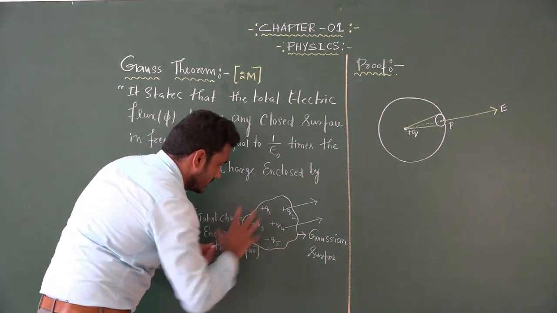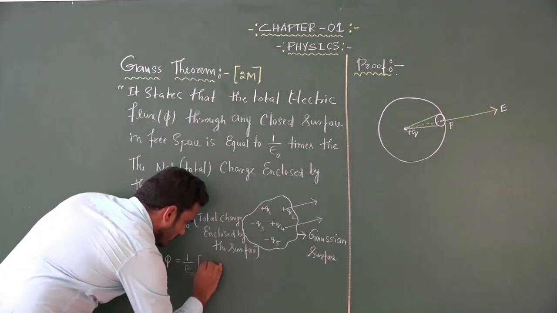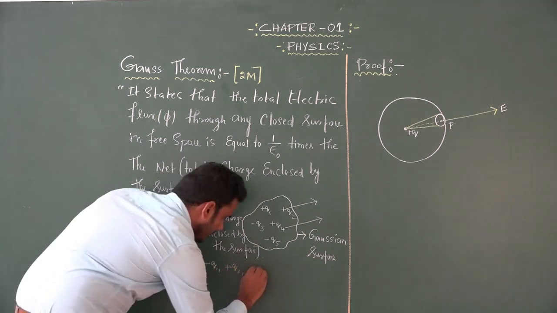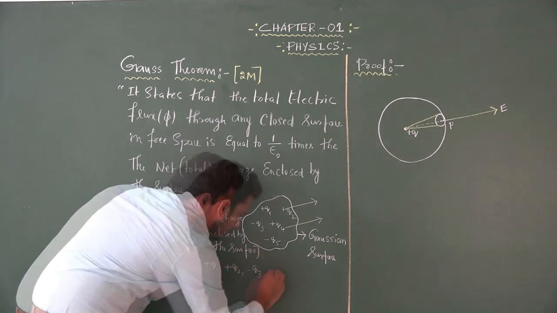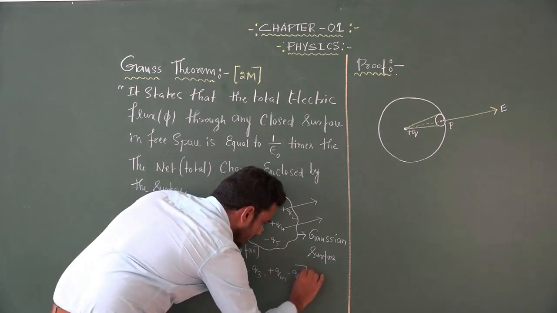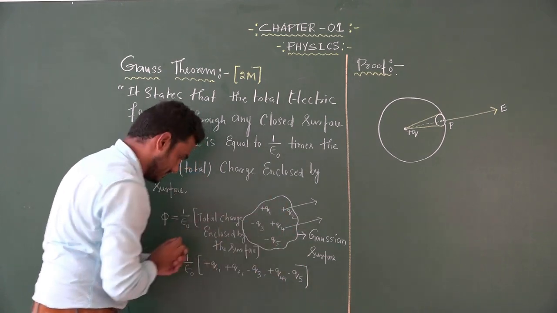Focus on the enclosed: plus Q1 plus Q2 minus Q3 plus Q4 minus Q5. These are the charges enclosed by the closed surface.